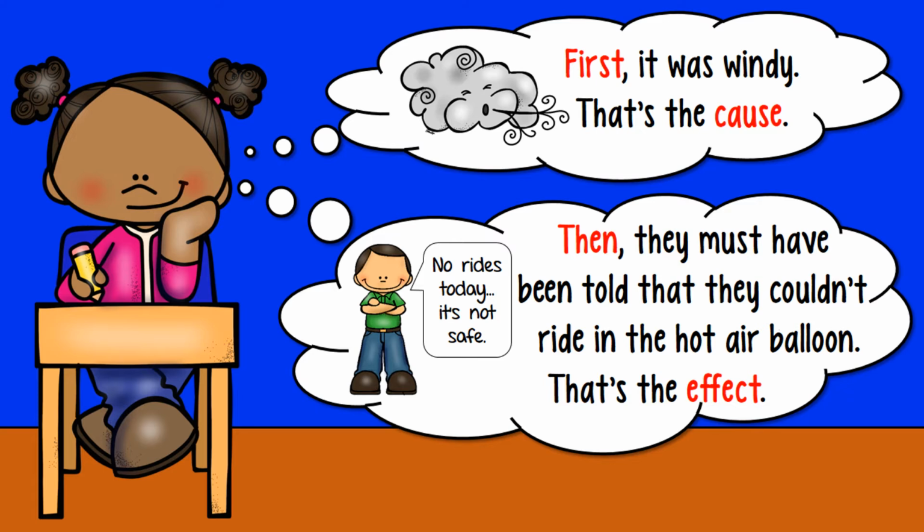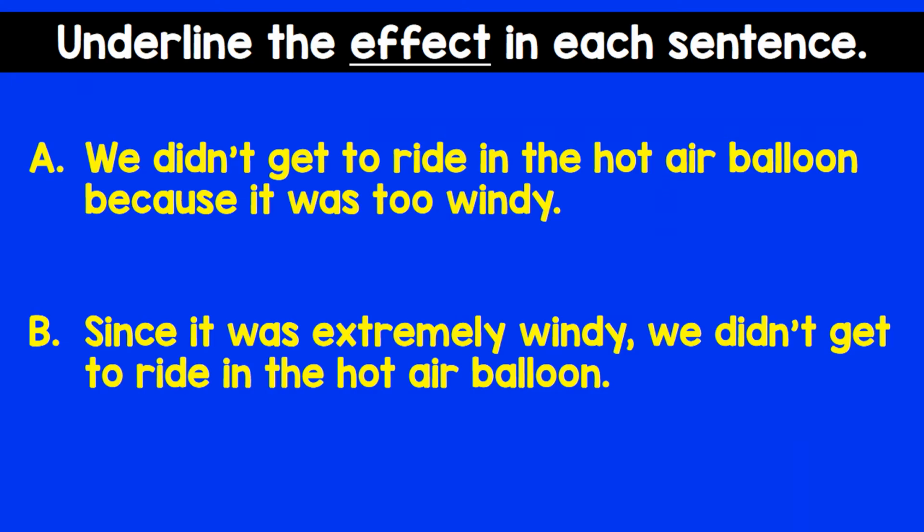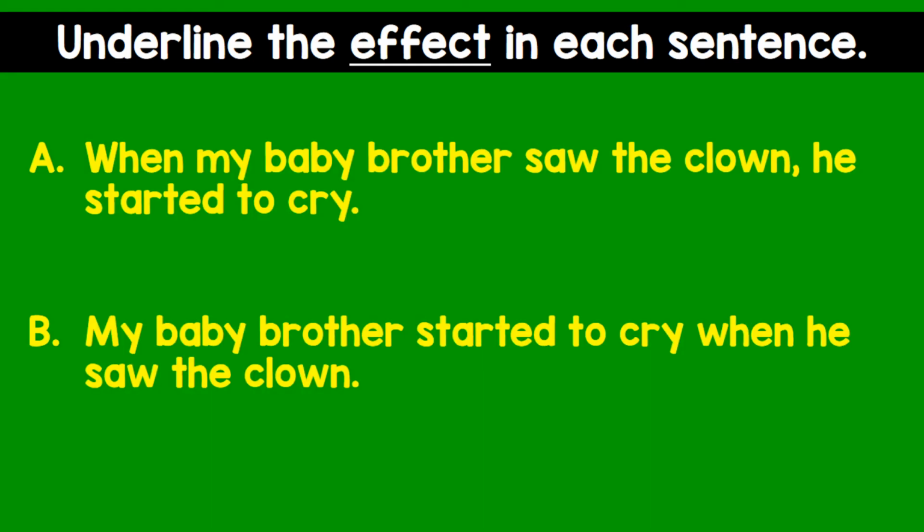That's the cause. Then, they must have been told that they couldn't ride in the hot air balloon, and that's the effect. No rides today. It's not safe. So, looking at these two sentences, we see that the effect is at the beginning of the sentence in sentence A, and we notice that it's at the end of the sentence in sentence B.